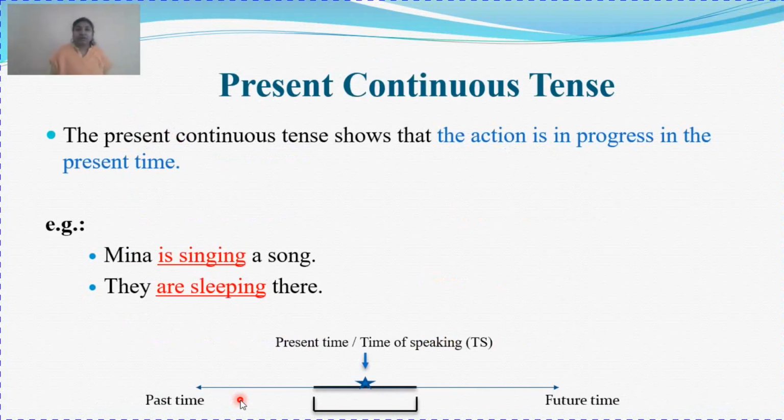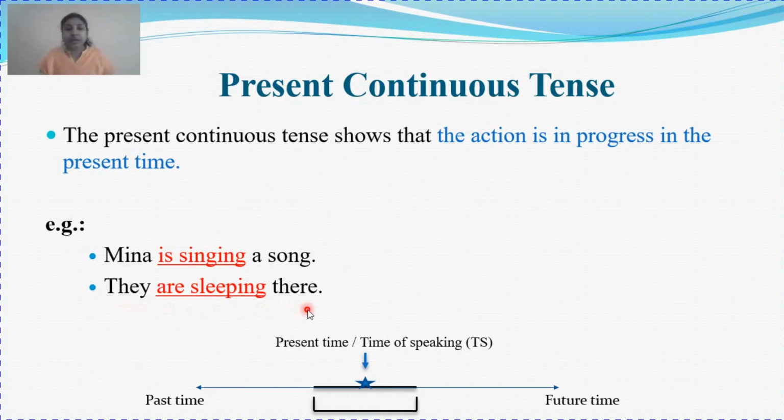Next is your present continuous tense. Present continuous tense: present time, current time, continuous, the work is in progress. So present continuous tense talks about all those actions which are in progress in the present time. This present time may be at the time of speaking, or your regular habitual actions that you are continuing for a certain period of time and that work will end. Example: Meena is singing a song, they are sleeping there.